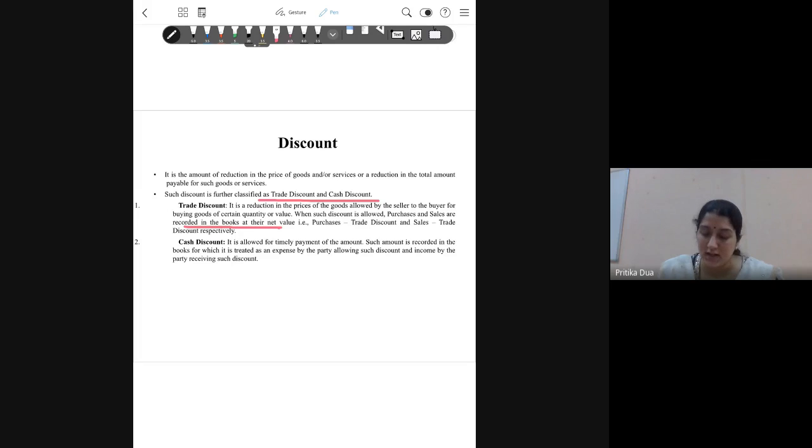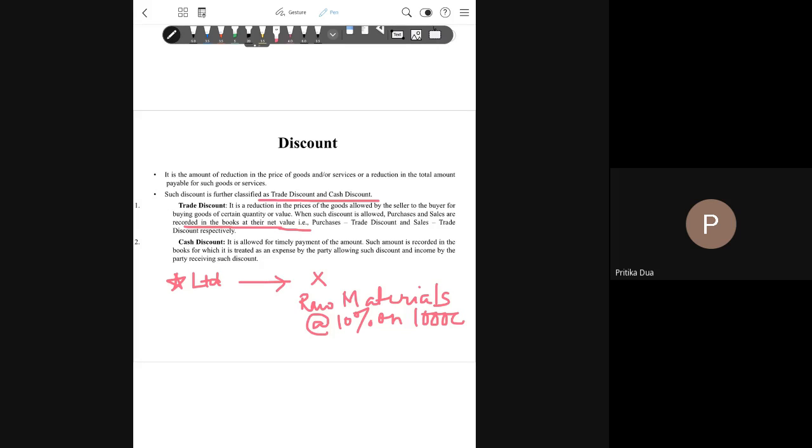So say the firm is approaching, let's take the same example, Star Limited is approaching seller X for raw materials, and the seller gives an offer that if the product is purchased in bulk, then he will be giving a discount at the rate 10% on 10,000 rupee value transaction.